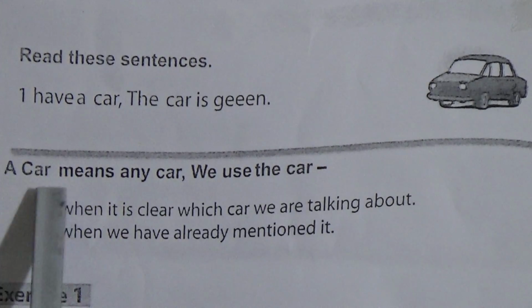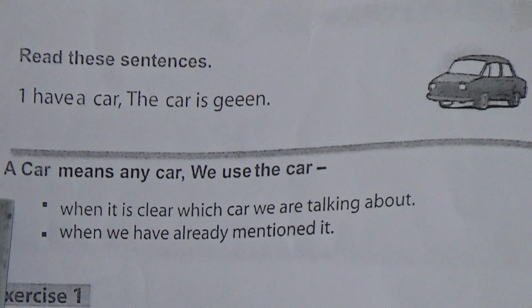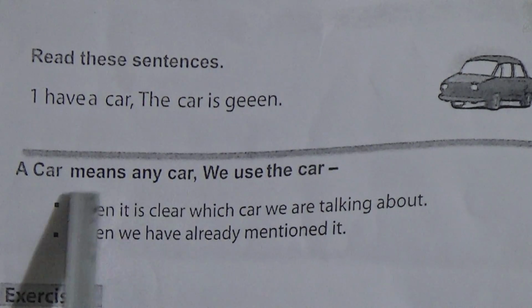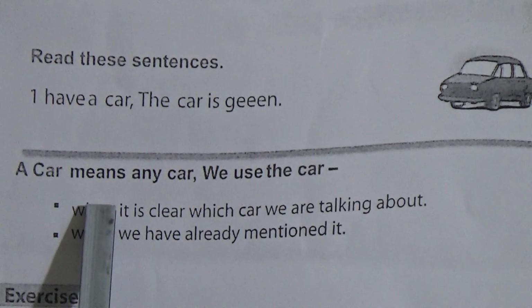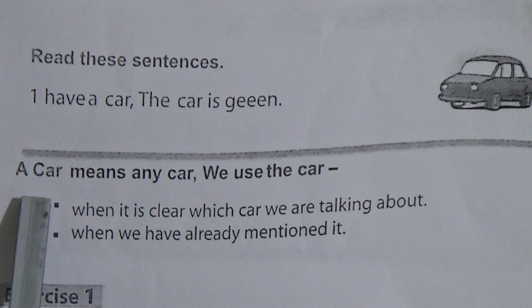But a car means any car. Before anything or any person, we use a.